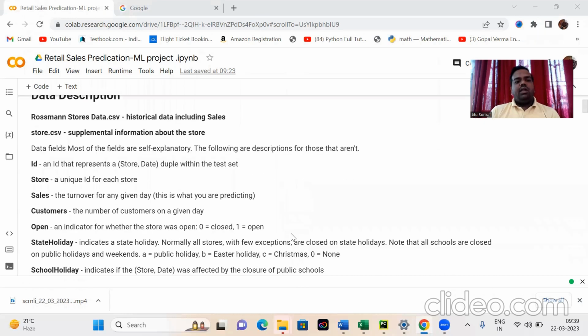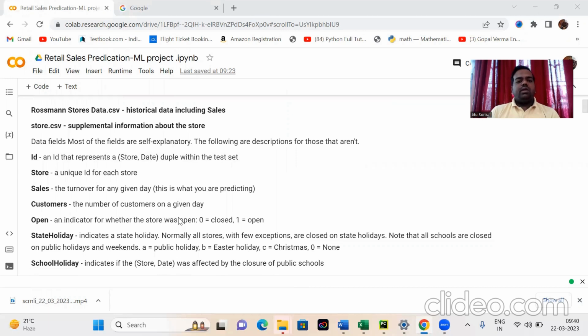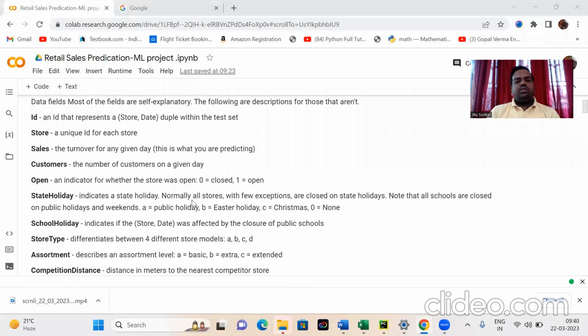We have Id, an Id that represents a store and date. Store, a unique Id for each store. Sales, the turnover for any given day. Customers, the number of customers on a given day. Open, an indicator for whether the store was open. If the store was open, that is indicated by 1, and if the store was closed, that is indicated by 0. StateHoliday: there are different state holidays in the European countries. That is a equals public holiday, b equals Easter holiday, c equals Christmas, and if there is no holiday, that is represented by 0.